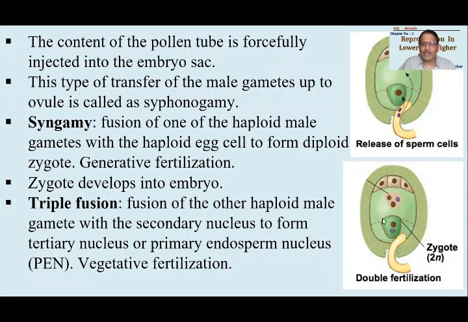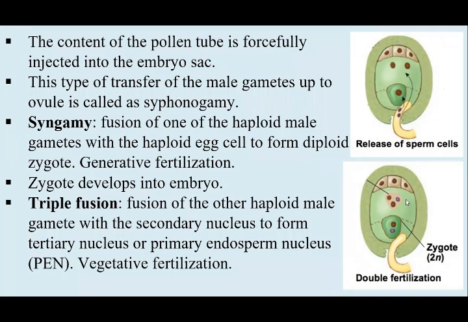So how many chromosomes will be there in the zygote nucleus? 4 कैसे होगा? It will not be 4. 4 is the wrong answer. The male gamete has 4 and the female gamete has 3. So when the zygote is formed, how many chromosomes will be there? Yes, 7 chromosomes will be there.